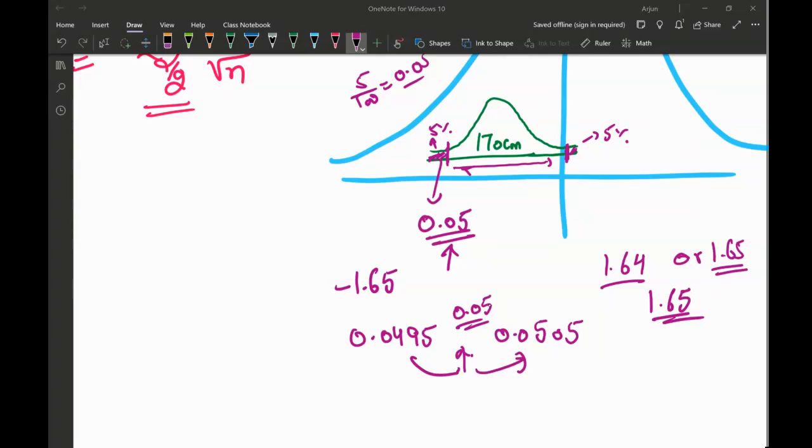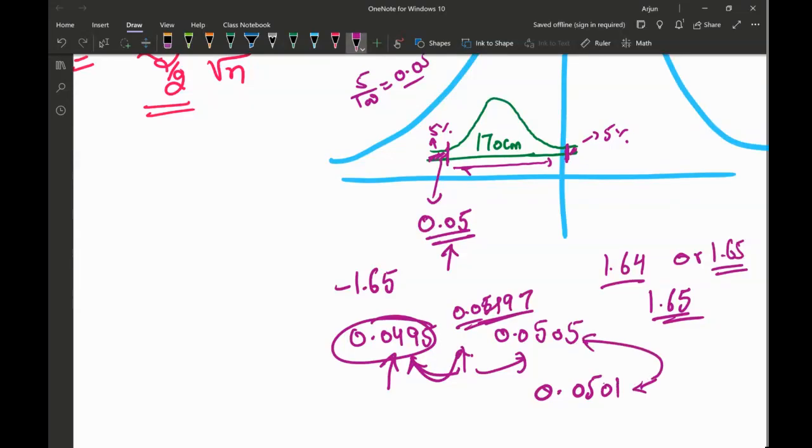But if it was, let's say, 0.0497, then it is closer to this value, so I'll use this value. If it was 0.0501, then it is closer to this other value, so in that scenario I'm going to use that one. Whichever it is closer to, that's the value I'm going to use.